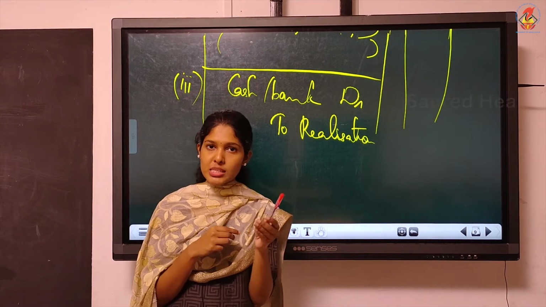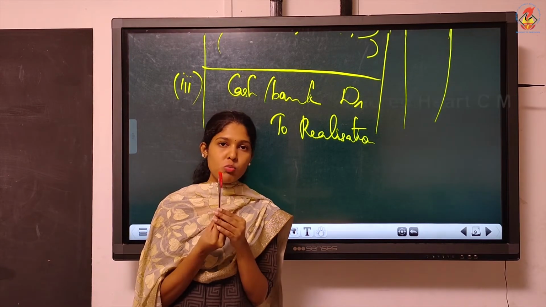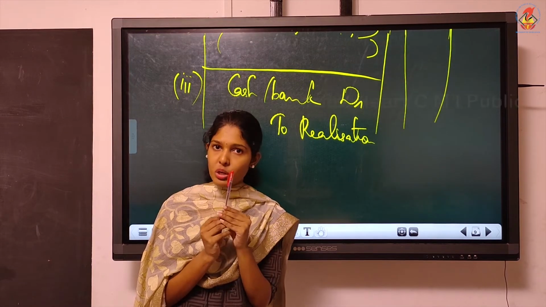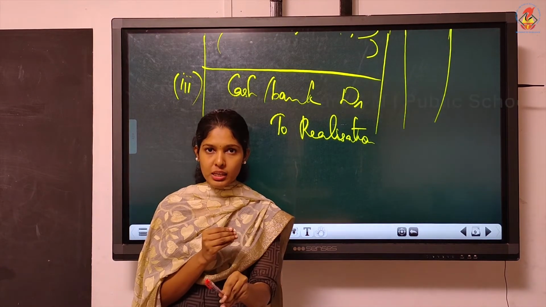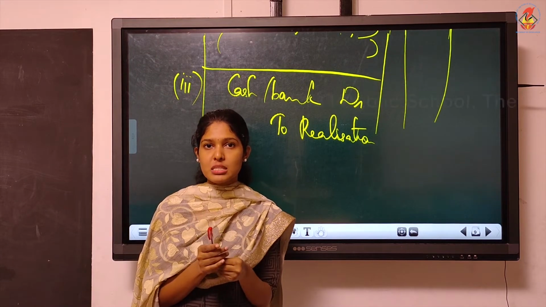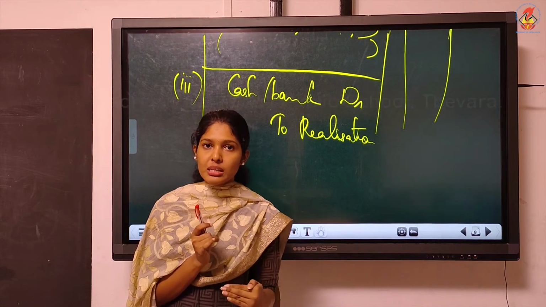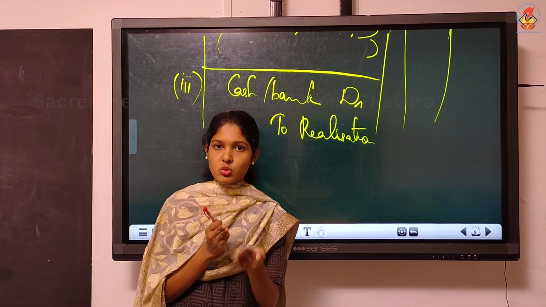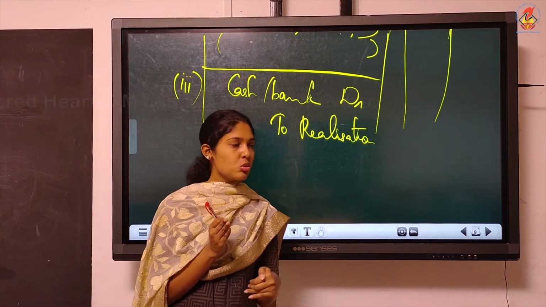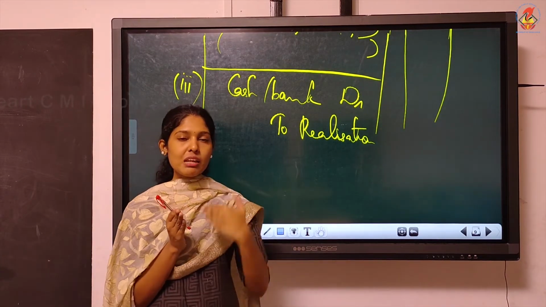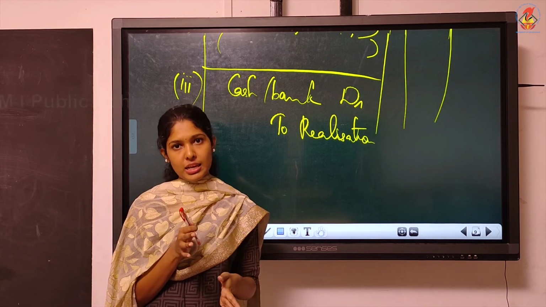You take a pen, you sell it for rupees 10. Suppose its actual cost is only 5, but you sold it for 10. As a shopkeeper, how much will you get? In return, what you get is actually the entire 10. So here also, cash or bank debtor to realization, what you get in effect in total is rupees 8 lakhs.